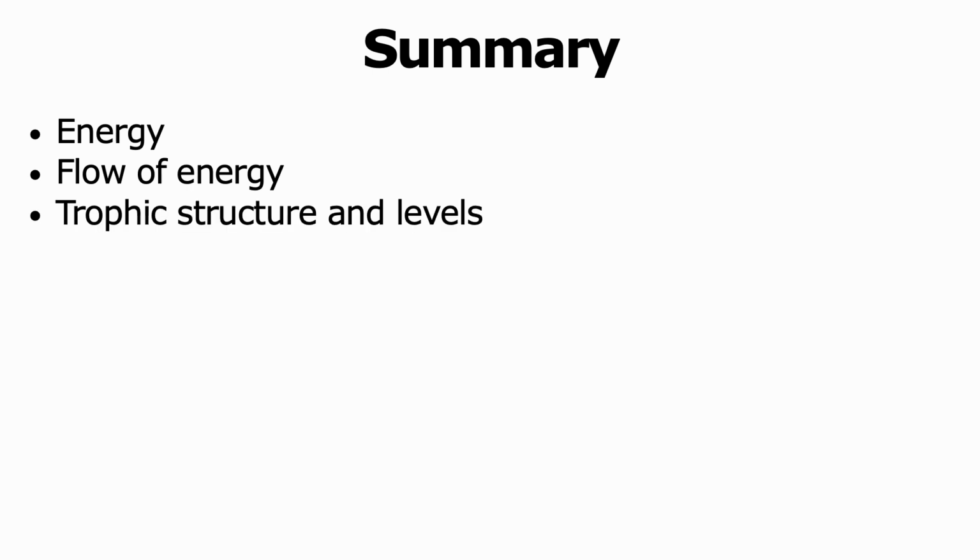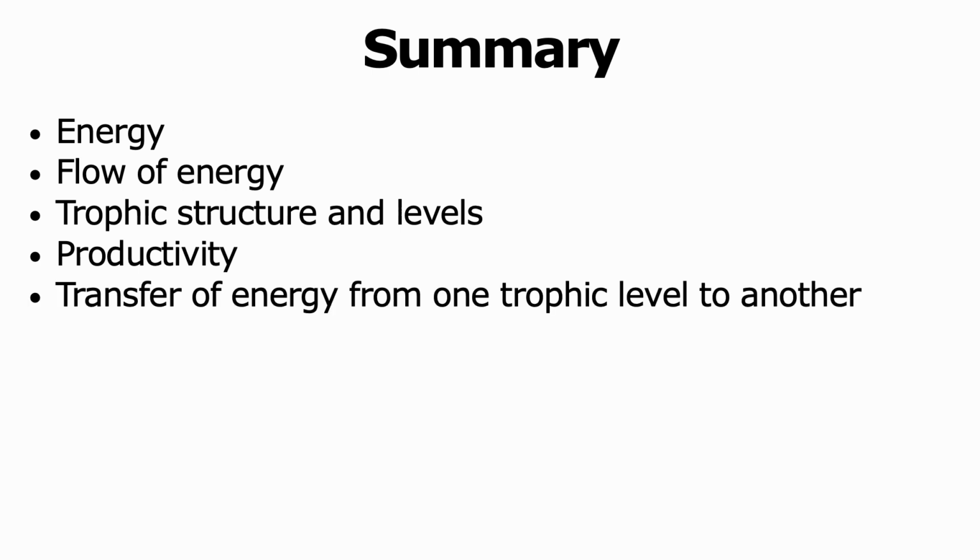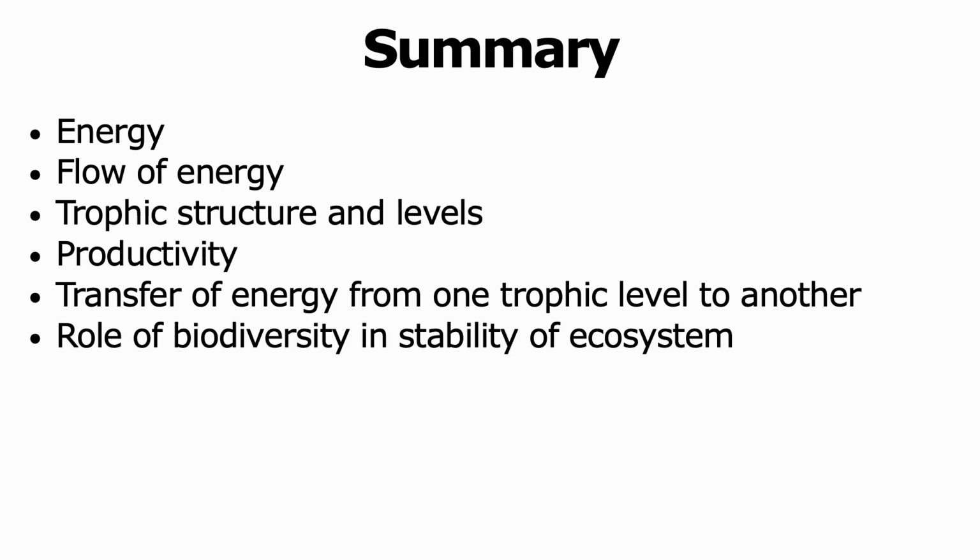With this, we come to the end of our talk where we learned about energy and the flow of energy in ecosystems. We learned about the trophic structure and different trophic levels, as well as primary and secondary productivity. We learned about the transfer of energy from one trophic level to another and the role of biodiversity in maintaining the stability of ecosystems.